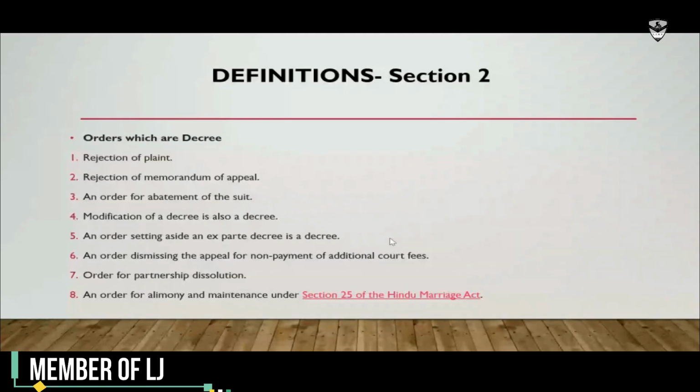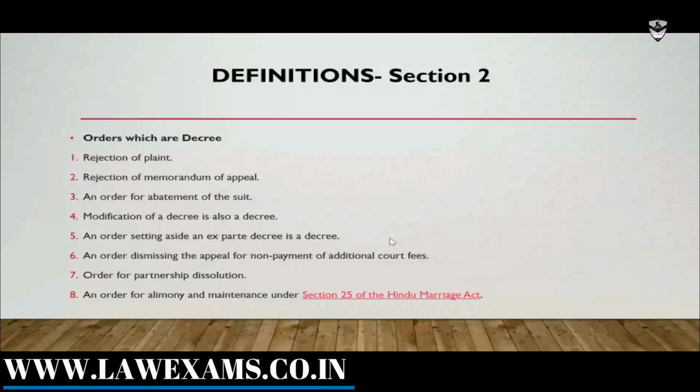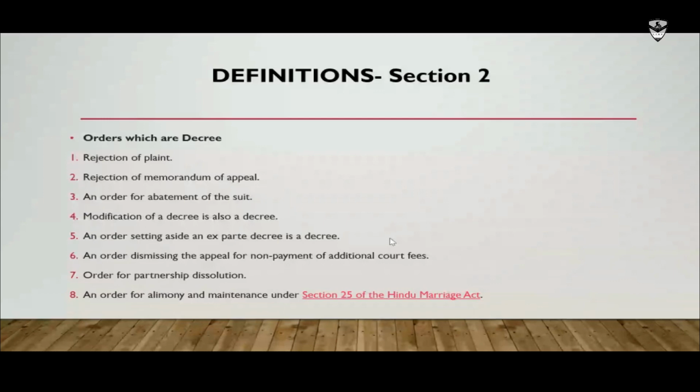Now I have given some examples for your understanding. What kind of orders can be termed as a decree? Because if you find the definition, I told that some orders, or orders where an appeal is prescribed or made available in the court, those kinds of orders cannot be treated as a decree. But at the same time, in these kinds of orders, if the order is passed by a civil court, it can be termed as a decree.